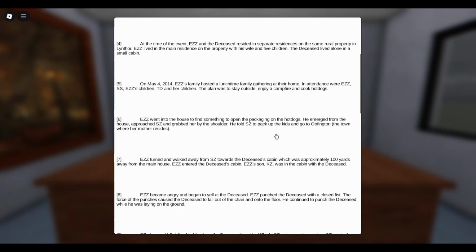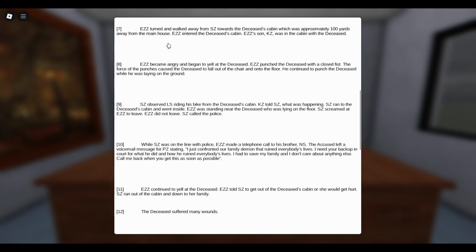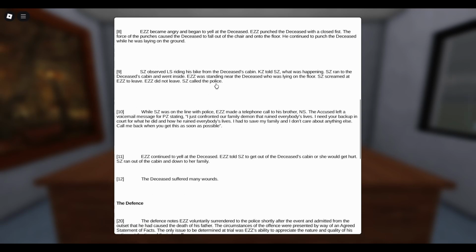EZZ lived in the main residence of the property with his wife and 5 children. The deceased lived alone in a small cabin. So here, basically, EZZ goes and tries to find his kid, but sees that his kid was with another one of his sons. EZZ became angry and began to yell at the deceased.